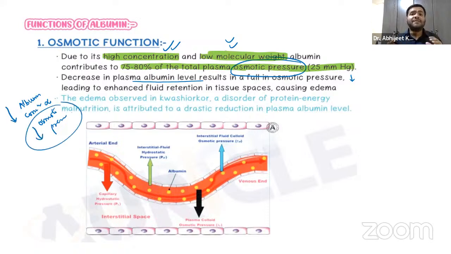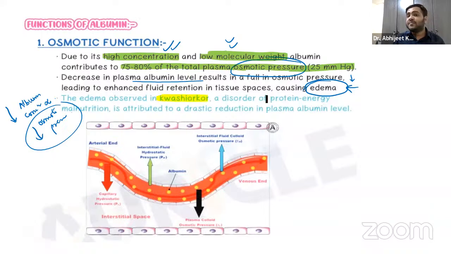Now, if this osmotic pressure is decreased, what will happen? The fluid will be transferred to the extra body spaces, the extravascular spaces, and the fluid will collect in those spaces, and that is something which is called edema. Edema, guys, right? So edema is basically observed in kwashiorkor. Again, a very important point that you have to remember, guys. It is observed in kwashiorkor.